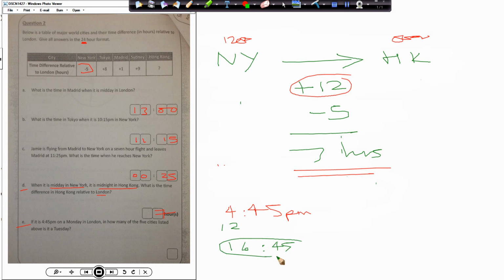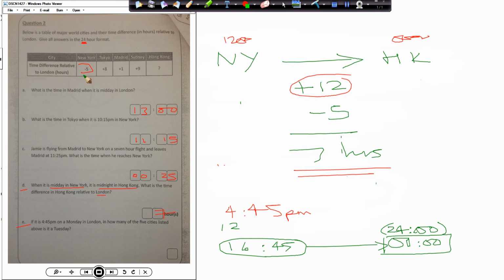Now, they want to know how many of the cities have gone to the next day. So from 16:45, to get to the next day, what time do you have to reach? To get to the next day, we have to be at midnight, which is, in a sense, 2400 hours. I'll put that in brackets because that's what we mean by midnight. Okay, now, let's have a look.